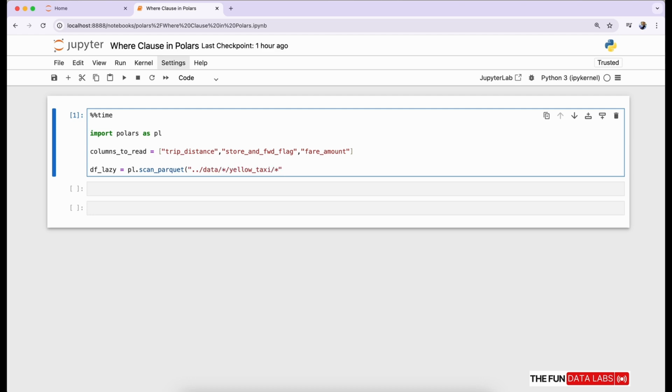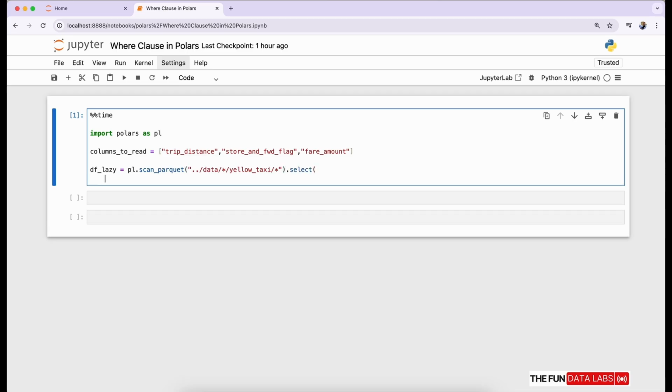Now get the path of the data folder, where we're using the yellow taxi data folder to read all files in it. We are using yellow taxi data from 2010 to 2022, so we are using a wildcard star in both the year and month sections. All of this data is over 1 billion records. After scan_parquet, call the .select method and use our columns_to_read variable.